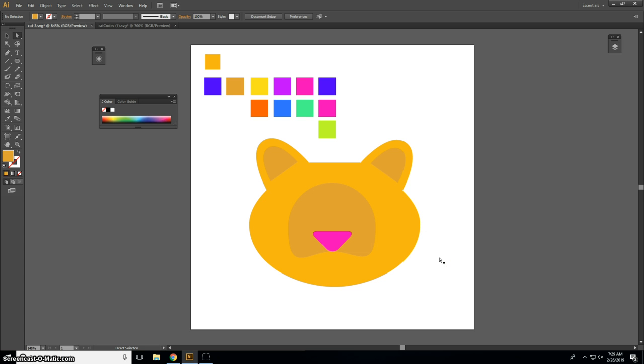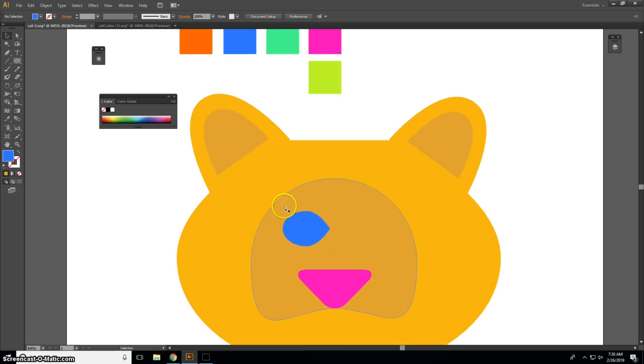Alright, let's continue. I'm now going to create the eyes. So let's go back to the ellipse tool. I'm going to steal a color. I'm going to go for this nice blue color here. Direct selection tool. Select that anchor point and sharpen it. Brilliant.